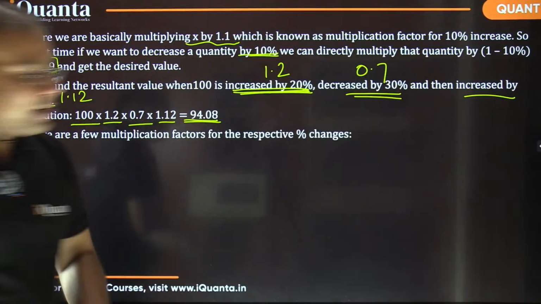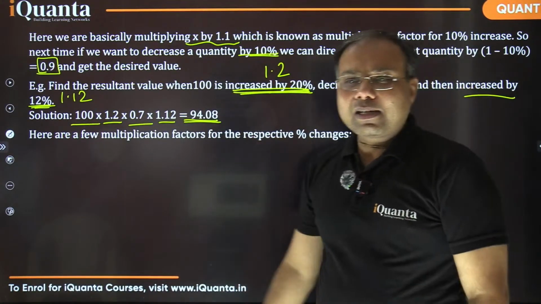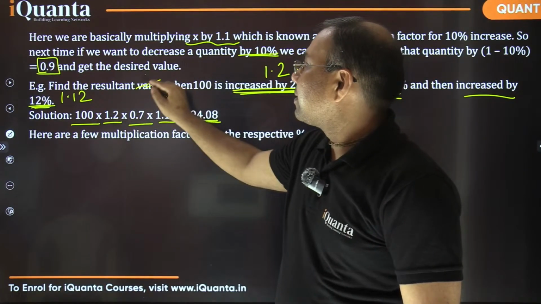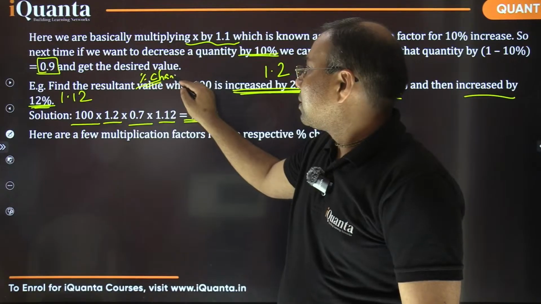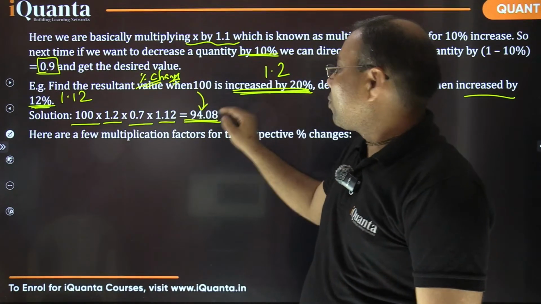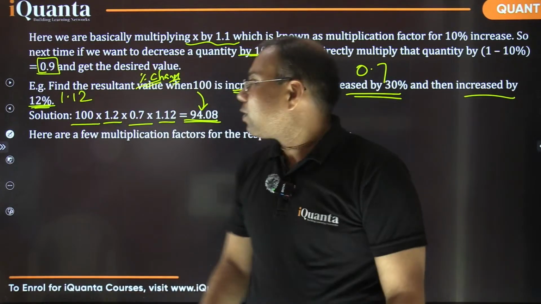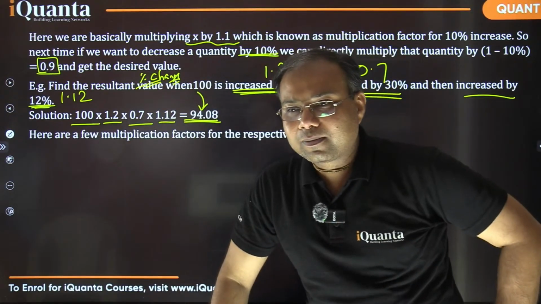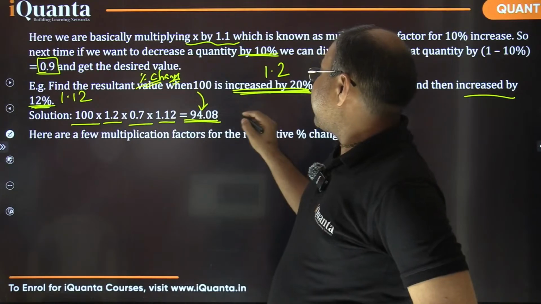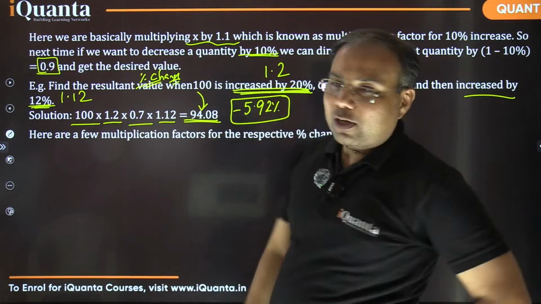By the way, if it is asked here, what is the resultant percentage change? Can you tell me? If the question is asking to find the resultant percentage change, how much effective percentage change has happened from 100 to 94.08? What is the overall resultant percentage change? Yes, it is a decrease. It's a decrease of 5.92%. So minus 5.92% is the effective percentage change.